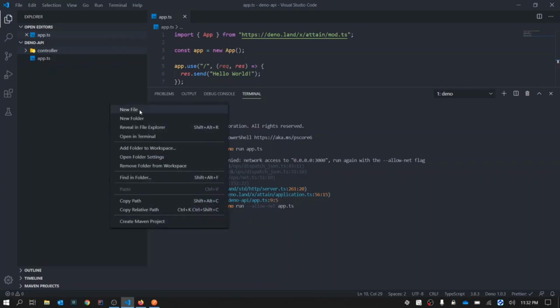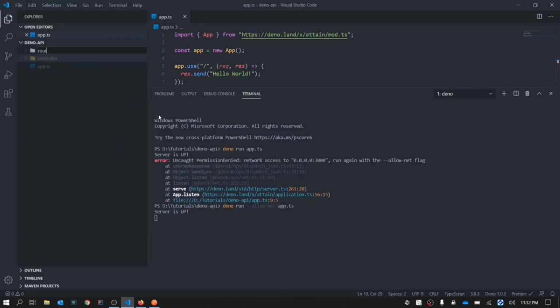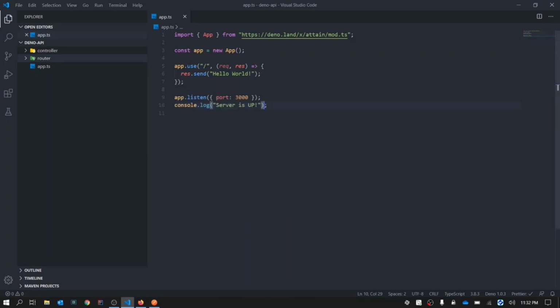The second folder we will have is router. This is very important. Why do we need this? As you can see here, you have written a slash and then the controller. Basically, this is what the controller is, and we will be separating it from here into another folder, which will handle all the route controlling part.